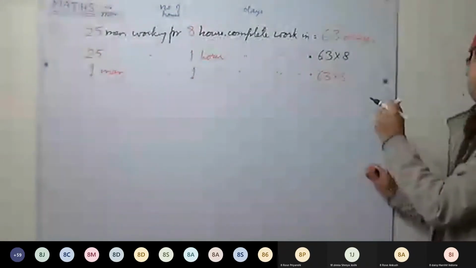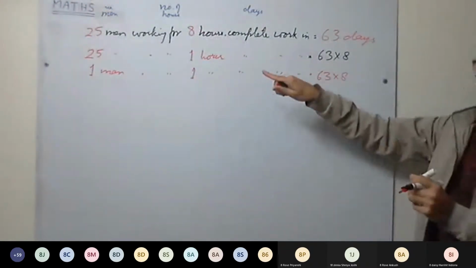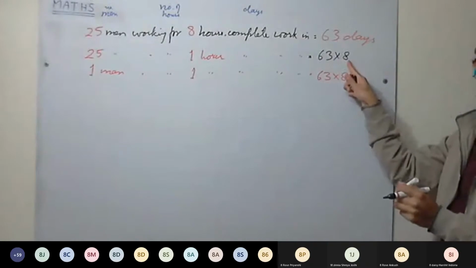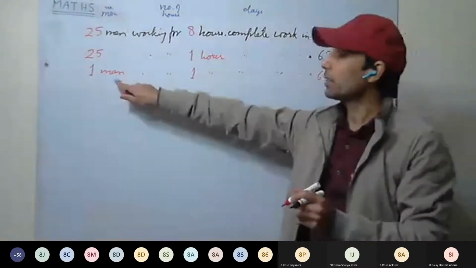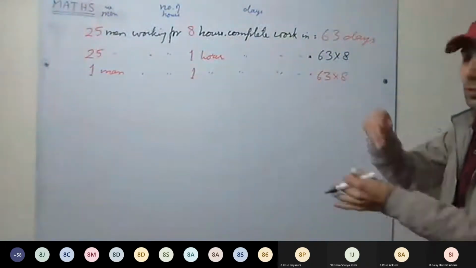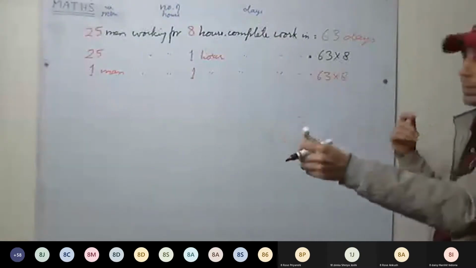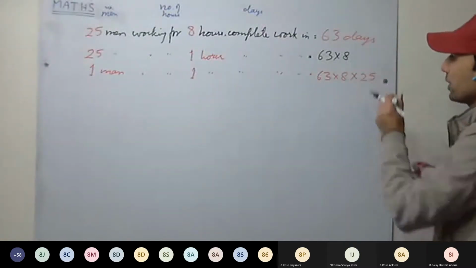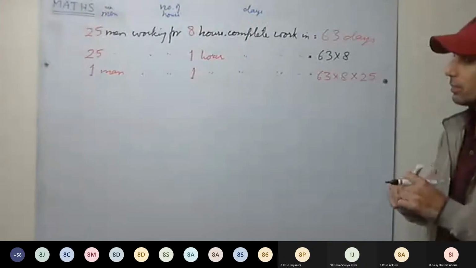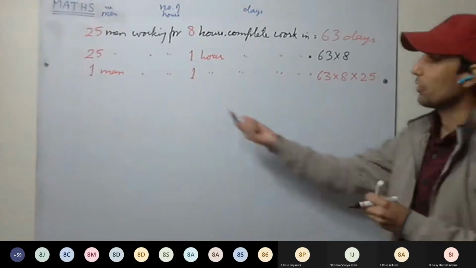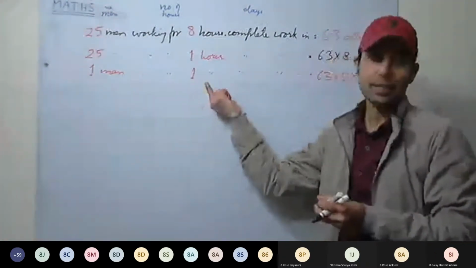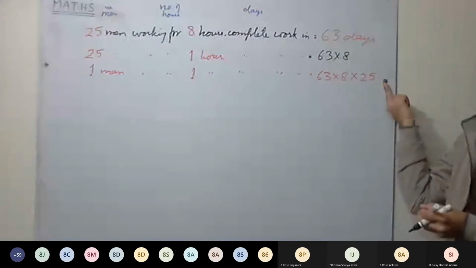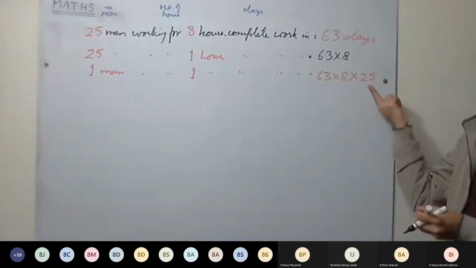Multiply or divide? Earlier 25 men were working, so they took 6 days. Now only one man is working, so it will take more number of days. So we multiply by 25. Understood this one? Only one man is working now, 1 hour a day. It will take these many days.